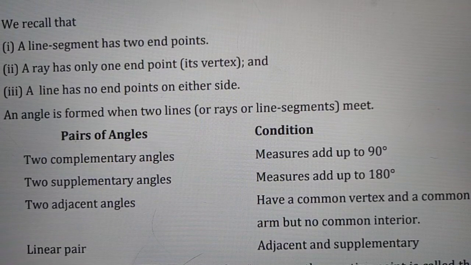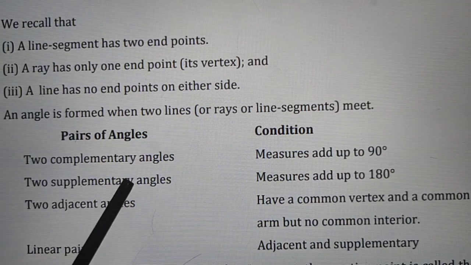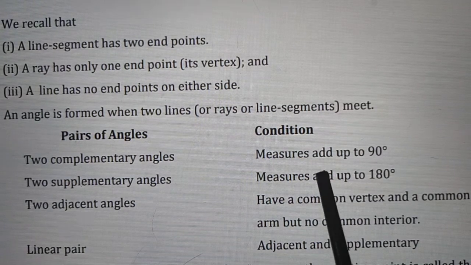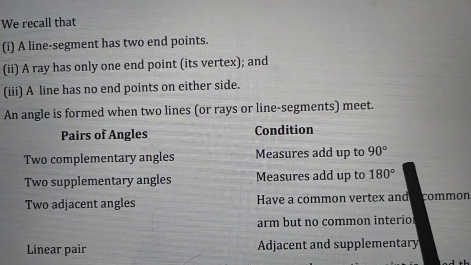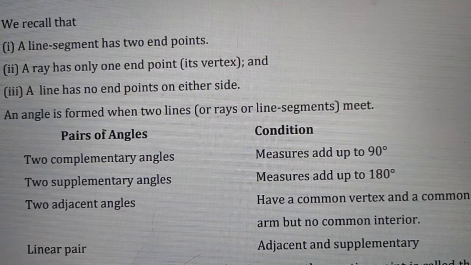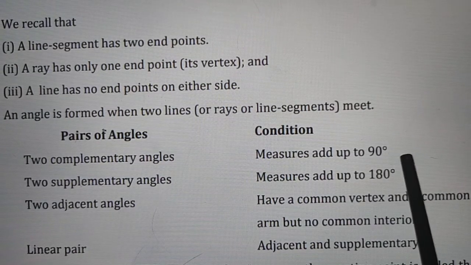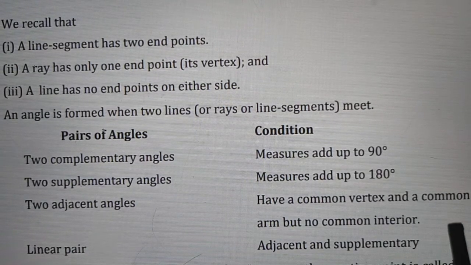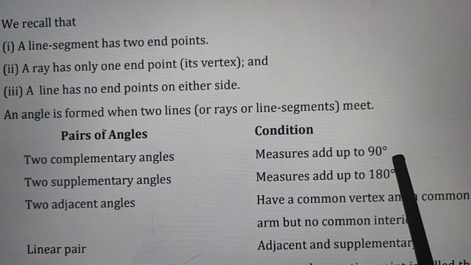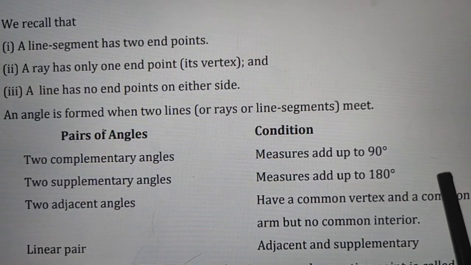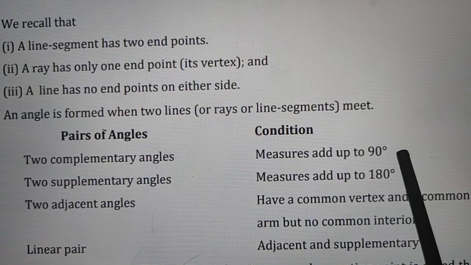And next are the related angles. First, complementary angles. Two angles are complementary when their measures add up to 90 degrees, meaning their addition is equal to 90 degrees. For example, if we take two angles of 45 degrees, then their addition is 90 degrees. They are complementary.